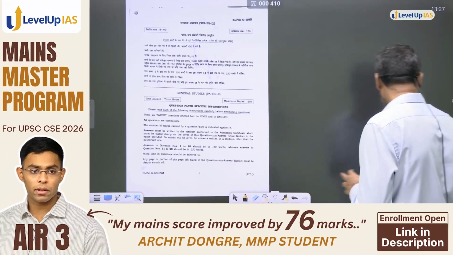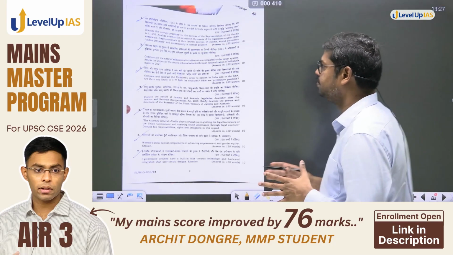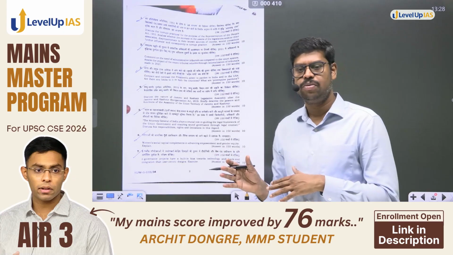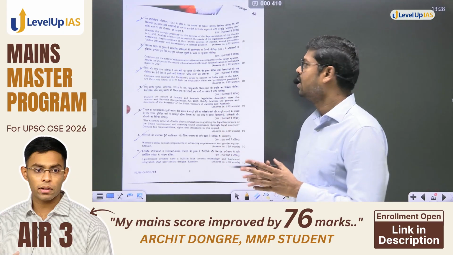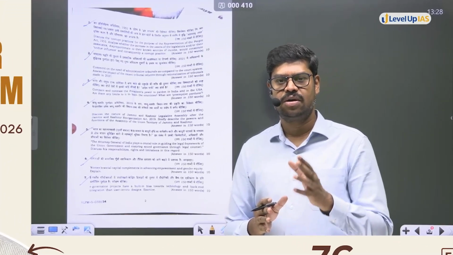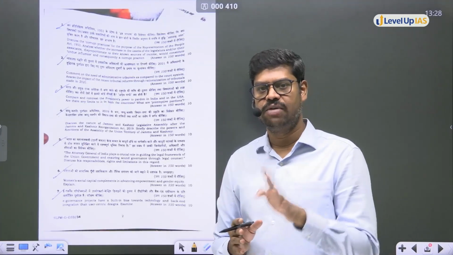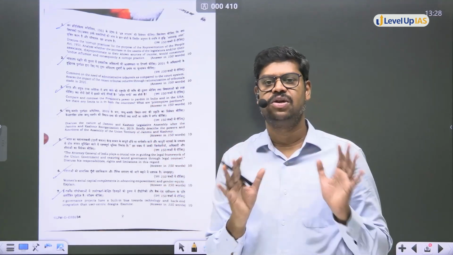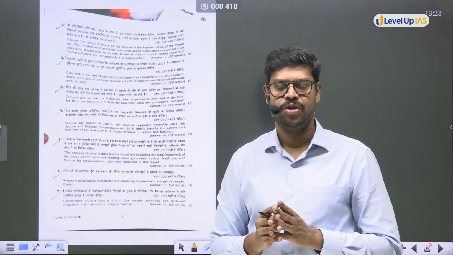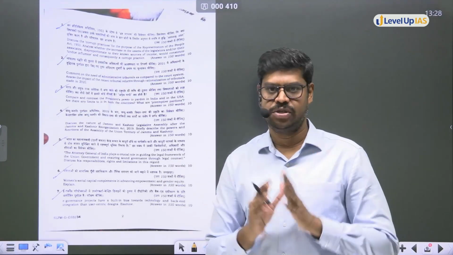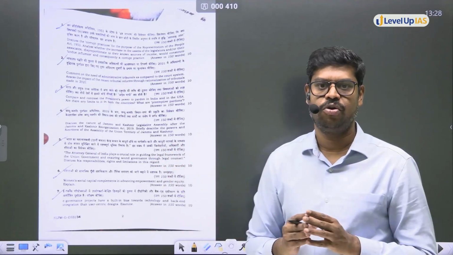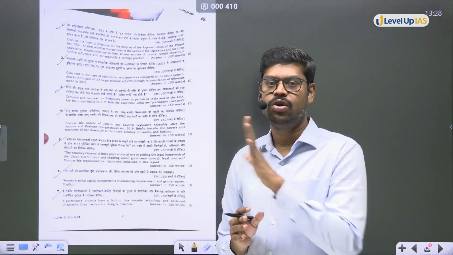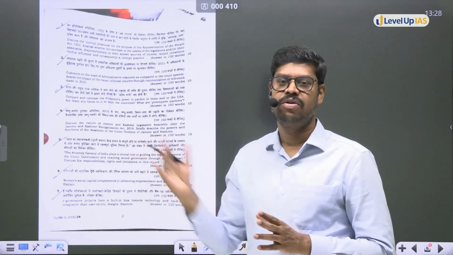Overall, you know that every year UPSC asks 20 questions in all the GS papers, especially in GS paper 1, paper 2 and paper 3. This year also the same trend. In GS paper 2, there are 4 major areas: polity, governance, social justice and IR. This year, 50% of the marks are from polity, and not only 50% of the marks, 50% of the questions as well. Out of 20 questions, 10 questions are from polity, for 125 marks, and the remaining 125 marks is for all the other areas.